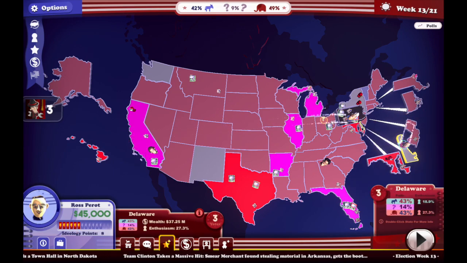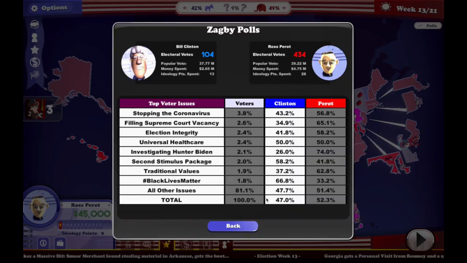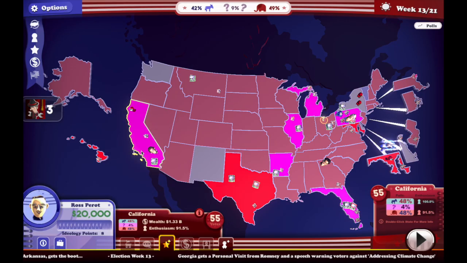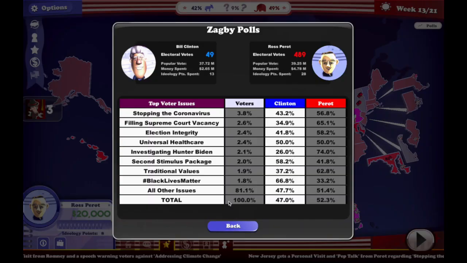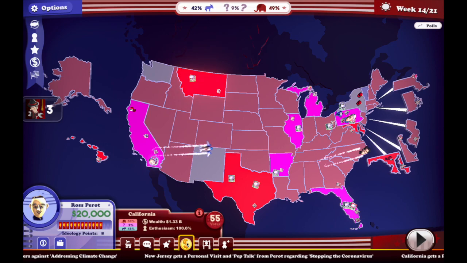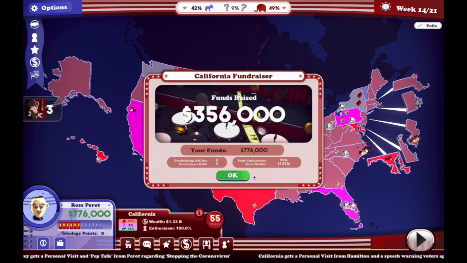Let's visit Delaware real quick. Give us a quick speech about stopping COVID. I'm assuming Bill Clinton picked up California here. Yes, he did. We've gotten back California. And we're going to do a fundraiser at the start of this next turn here, because we're low on cash. Let's do 2 fundraisers.